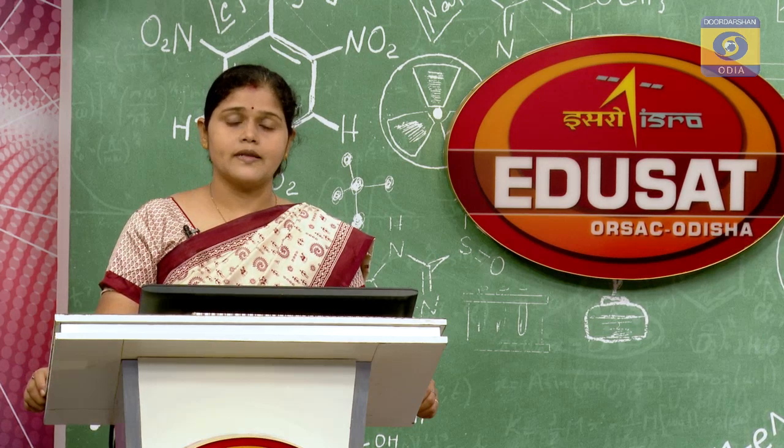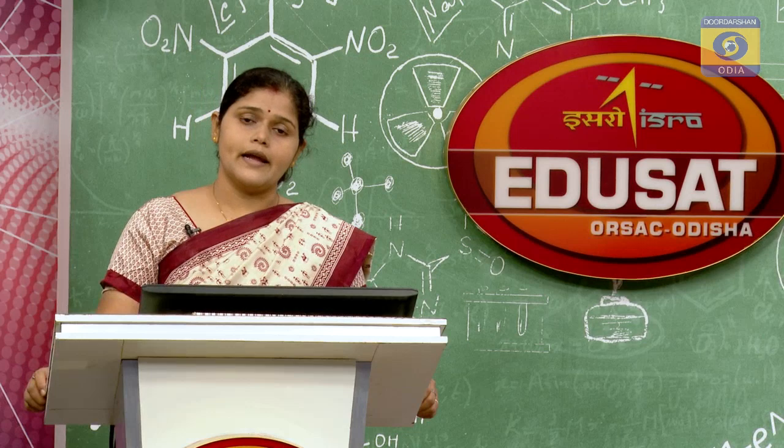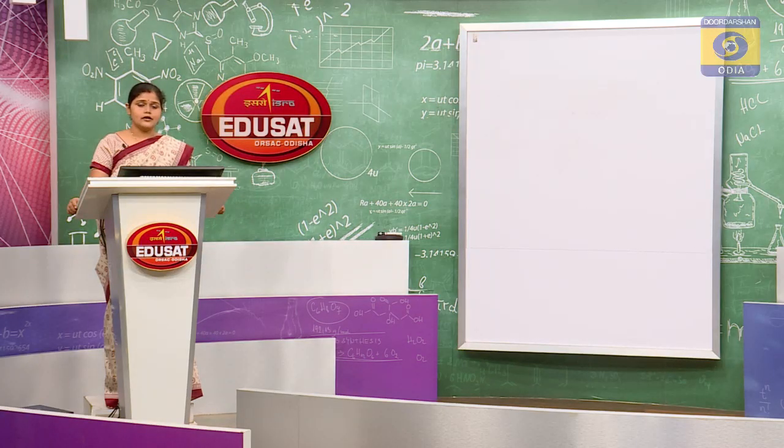The shape of this earth is already studied in your physical part, and I will just focus on the shape of the earth very briefly. That means the earth's shape is sometimes considered spherical, sometimes elliptical, sometimes geoid type.